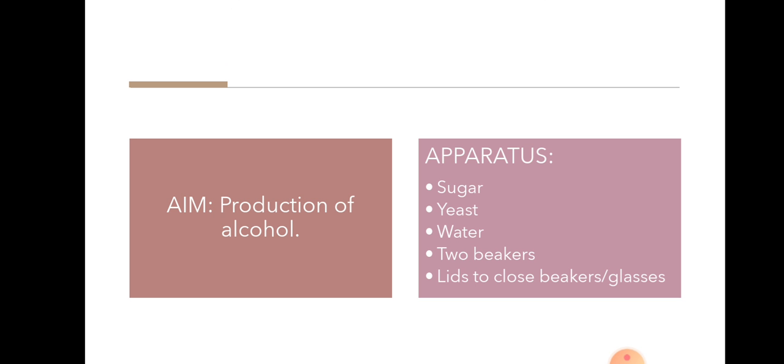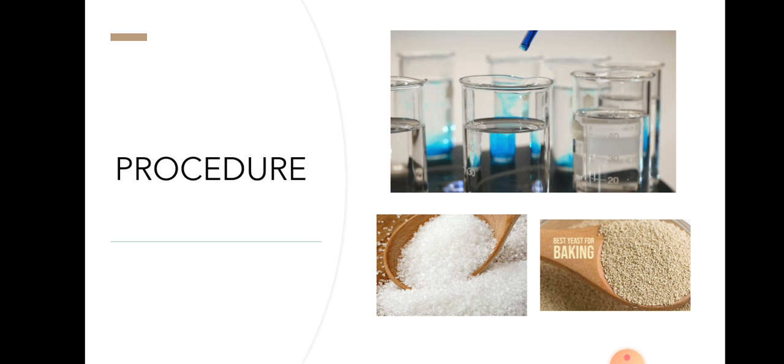Sugar, yeast, water, two beakers and lids to close the beakers or glasses, whichever you are using. Coming to the procedure. So take half of the water in two separate beakers or glasses, children. Add 5 to 10 spoons of sugar to each beaker. Then add 2 to 3 spoons of yeast to one of the bowls only. Only one of the bowls you have to add that.